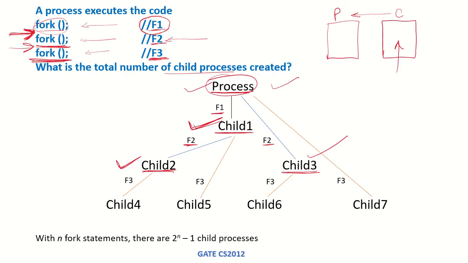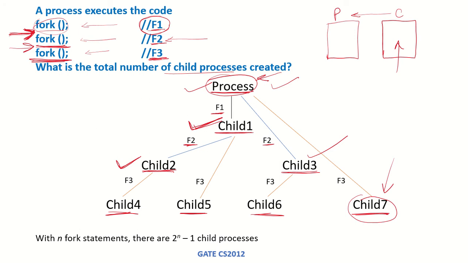Now if each of these runs the fork system call, each is going to create a child of its own. So at the end of these 3 fork system calls, how many total processes do we have? Child processes. We ignore the main process that we started with, and if we look at the child processes, 7 child processes have been created.